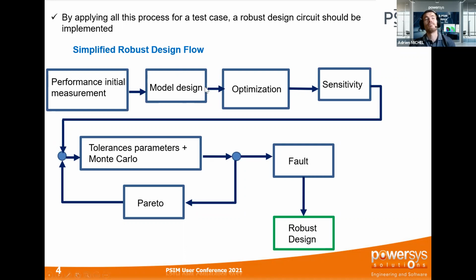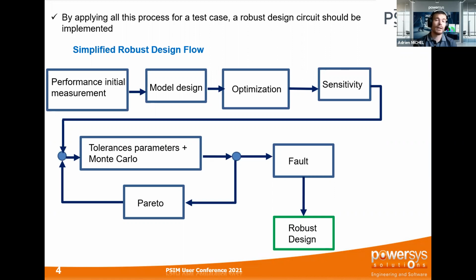Depending on this design, more or less accurate, you will need to optimize it, basically. Once you optimize it, you have to make some further analysis like sensitivity, Monte Carlo.